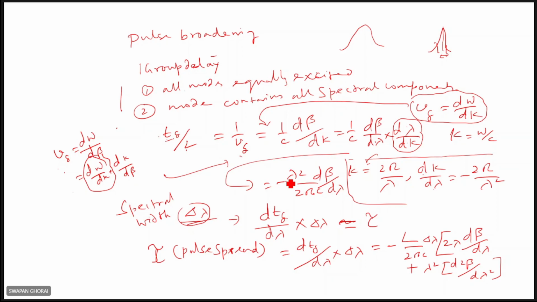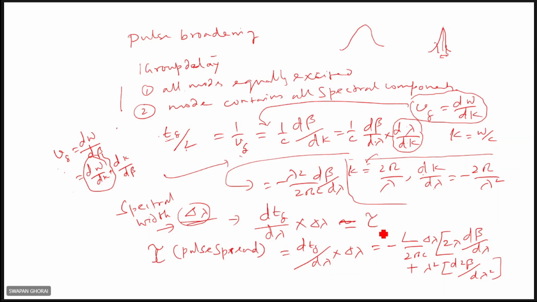So if you calculate that delay for different spectral components, that is actually dTg, the delay per unit wavelength, dTg by d lambda, right? And so if the source has a spectral width of delta lambda, then the total delay will be the delay per unit wavelength times the total spectral width.